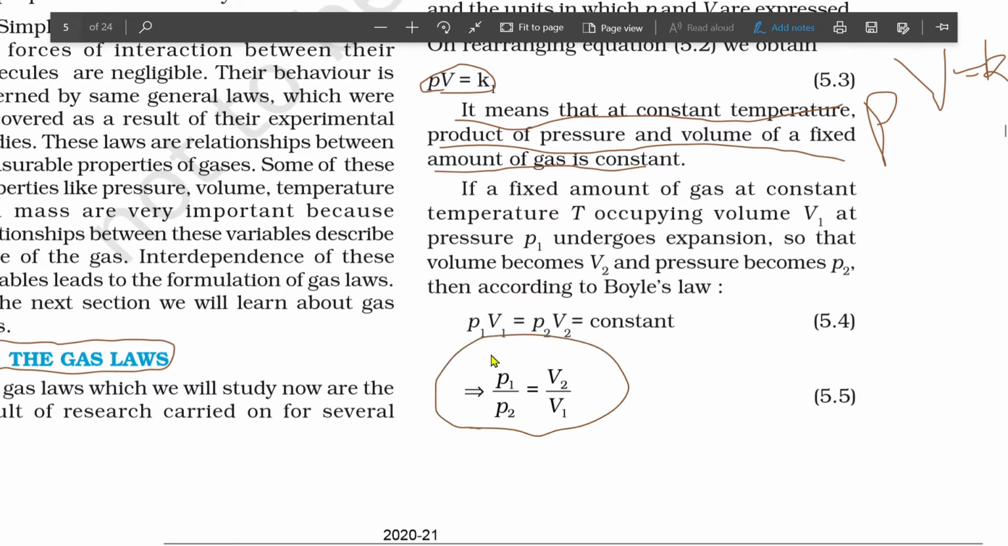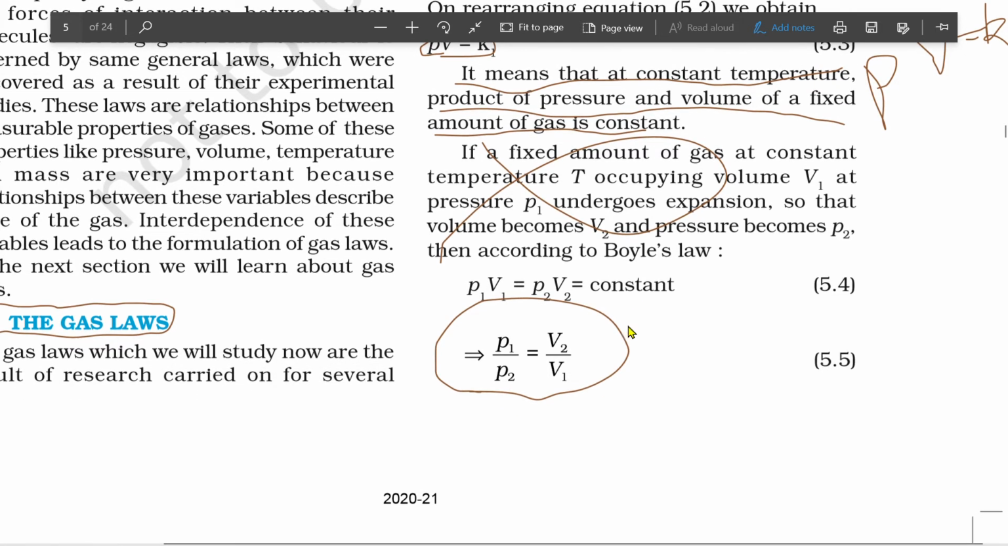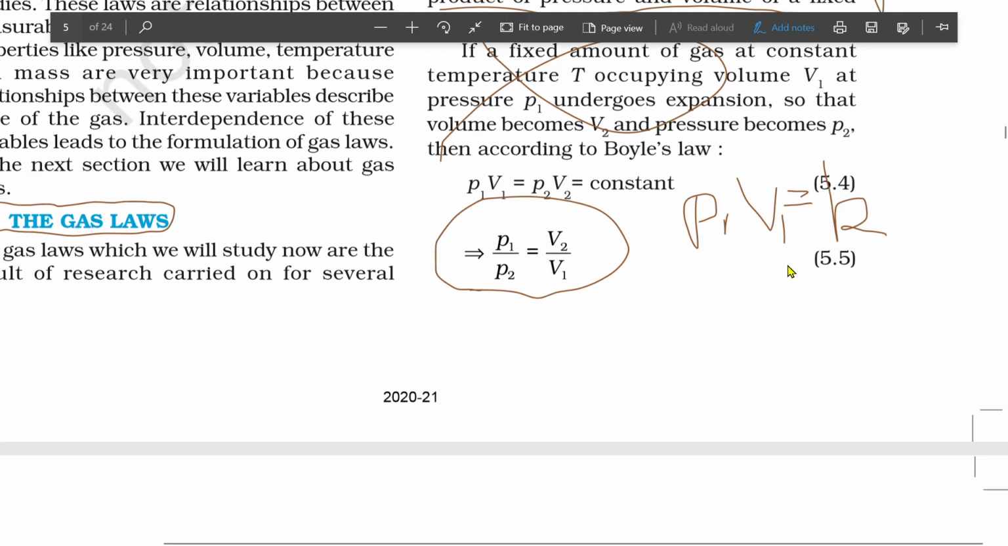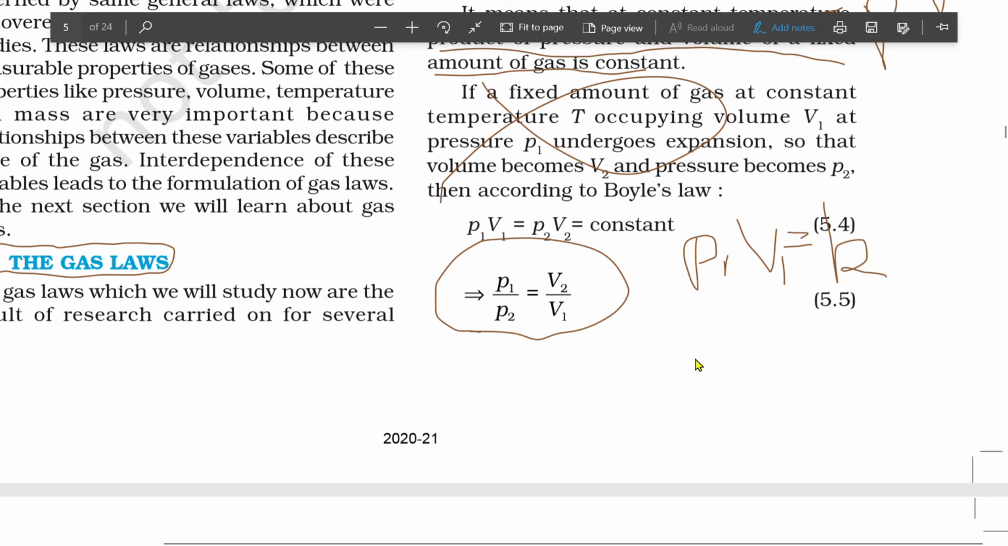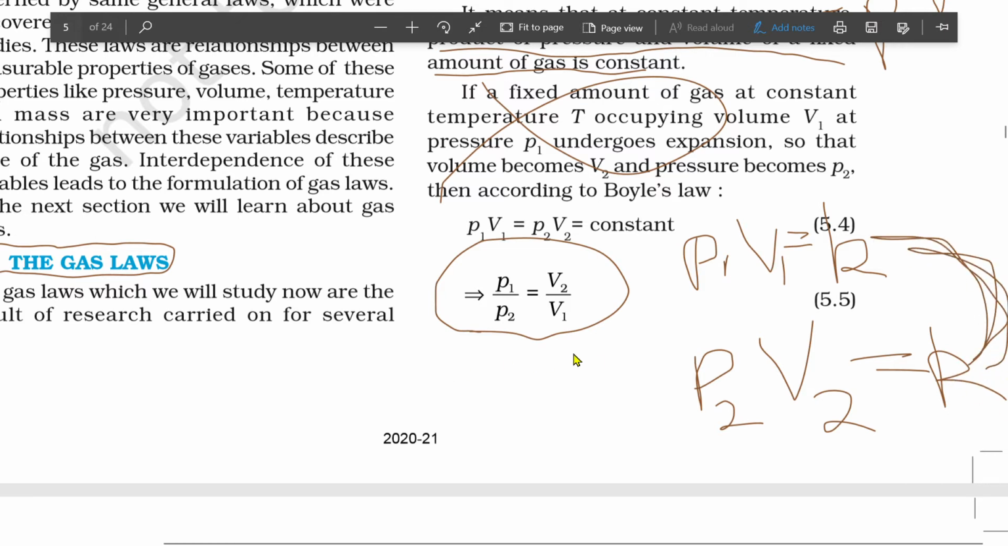You need not read all this, it is not at all important. If we keep a gas's volume constant, then there will be something constant. At the same temperature and number of moles remaining constant, if you take another gas and keep a pressure of P2 and volume of that gas as V2, then it will again become constant, right? This K and K you can easily equate, it will become P1 V1 equal to P2 V2.